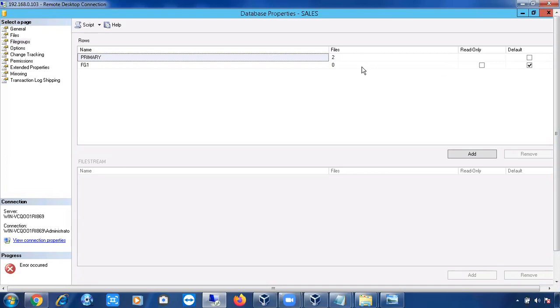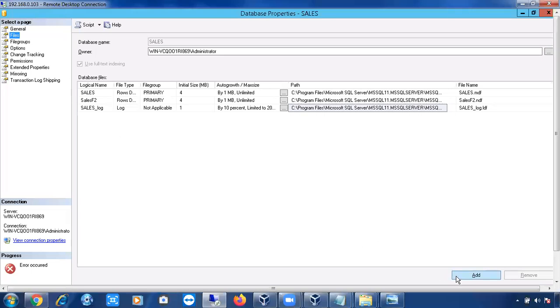It is saying you cannot make this FG1 the default file group. Why? The default file group means it will try to load the data in the default file group. Unfortunately, there are no files in it, so it doesn't accept your settings. Please change your settings. You can select files, or else try to create one more file. Go to this file space and create one more file.